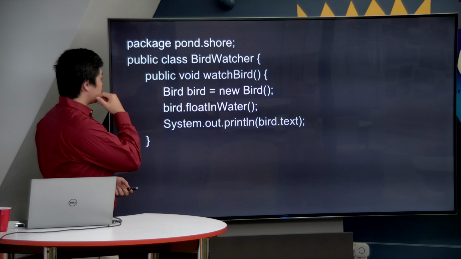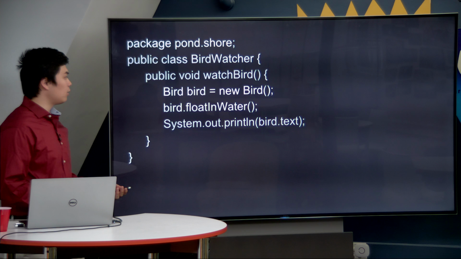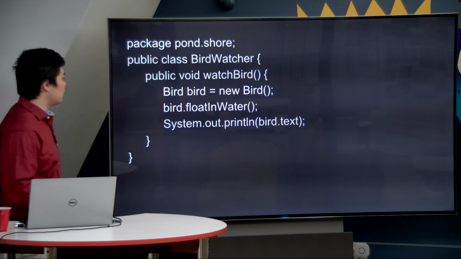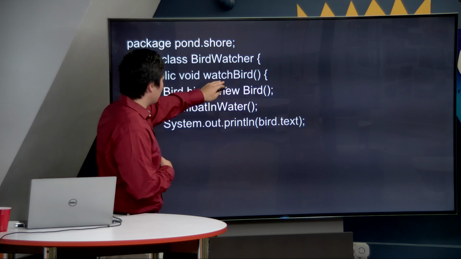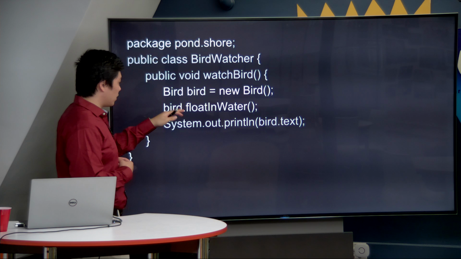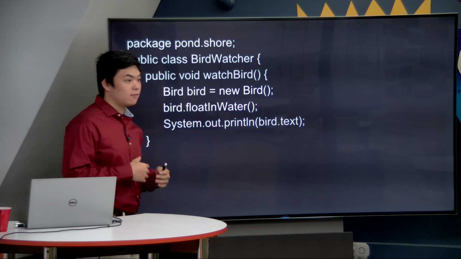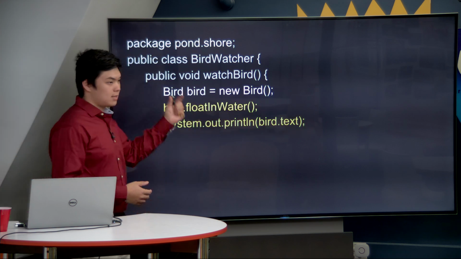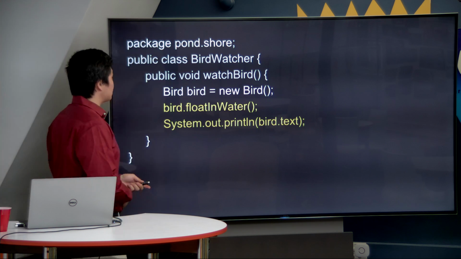Now let's look at someone different. In this case, we have a bird watcher. This is obviously not a bird, but it is still in the same package. It's still along the shore of the pond. And therefore, inside of the bird watcher class, when we try to call the watch bird method, we create a new bird, and we say the bird floats in water, and the bird prints out its text of floating. This will also work because they're inside of the same package, and therefore protected access extends to the bird watcher class.